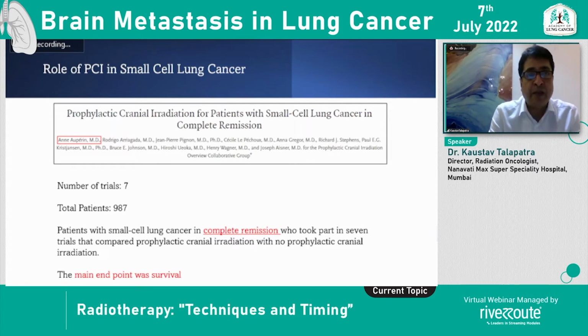So this is a meta-analysis of 9 trials, almost 1,000 patients, and this was a meta-analysis of patients who had complete remission.